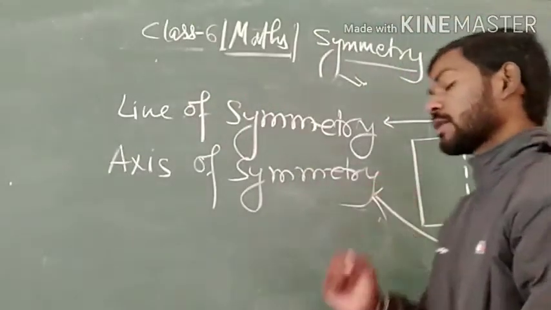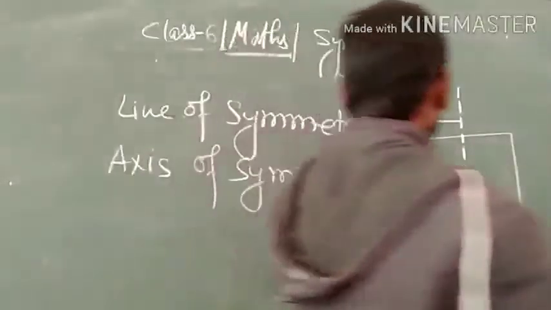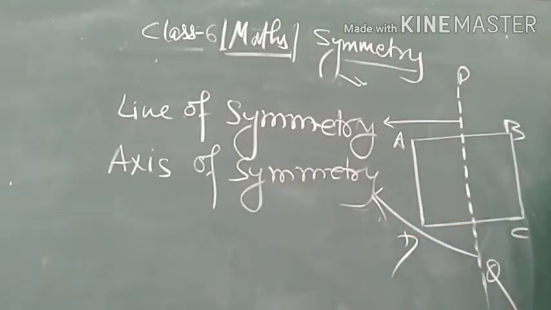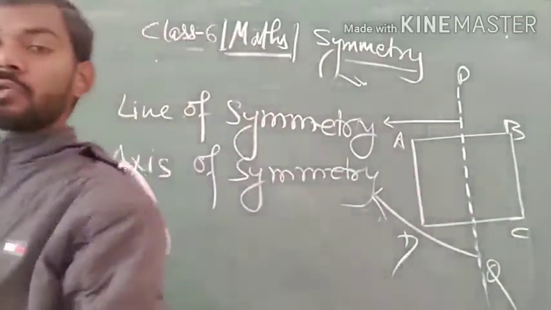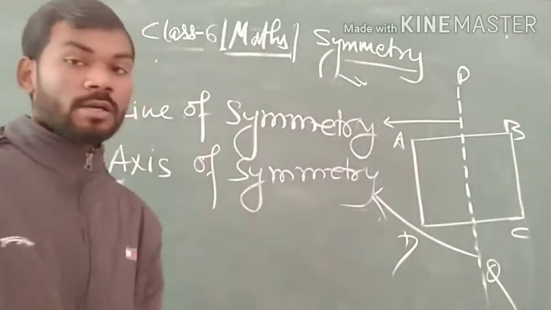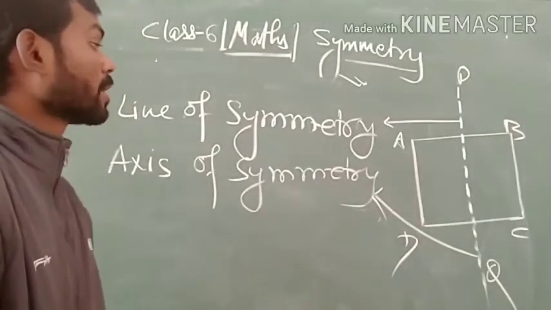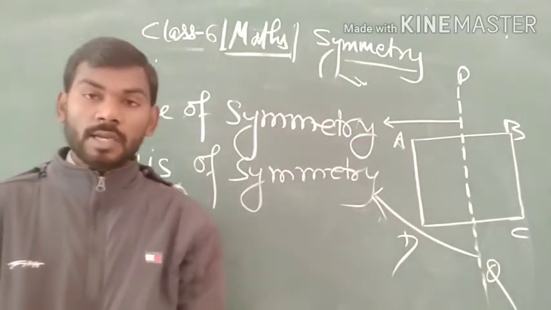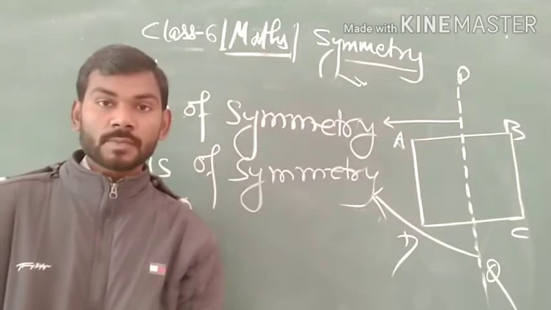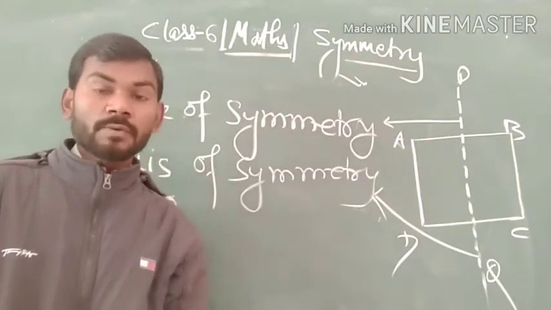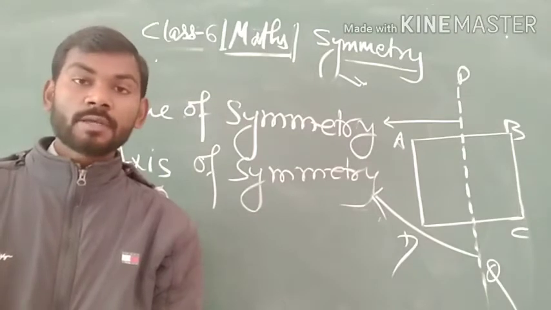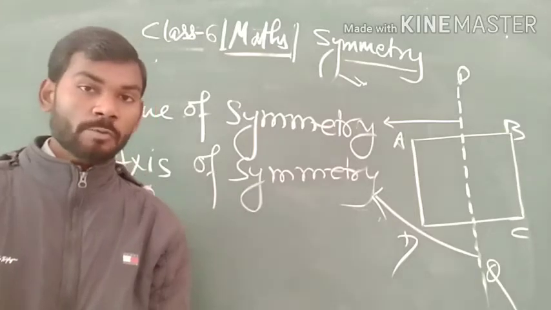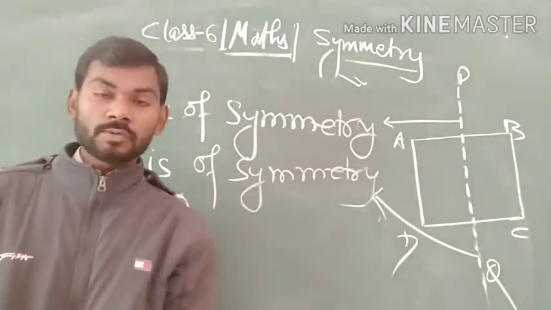So here we say that the square ABCD is symmetrical about the line PQ, so the line PQ is called the line of symmetry or axis of symmetry. Okay, students? I hope the line of symmetry is clear to everyone.